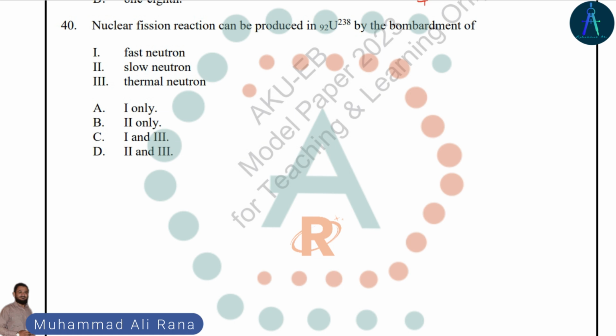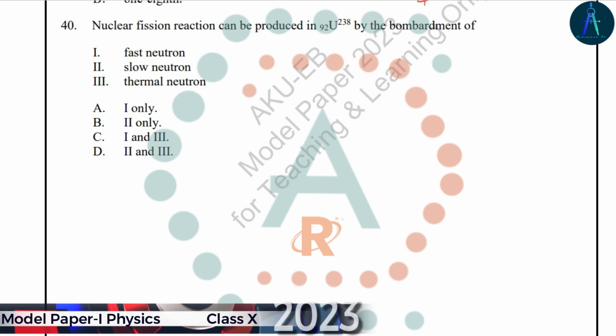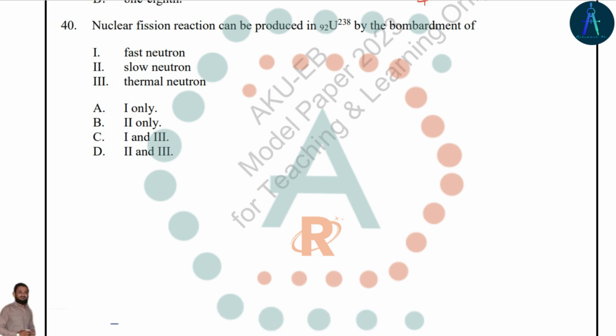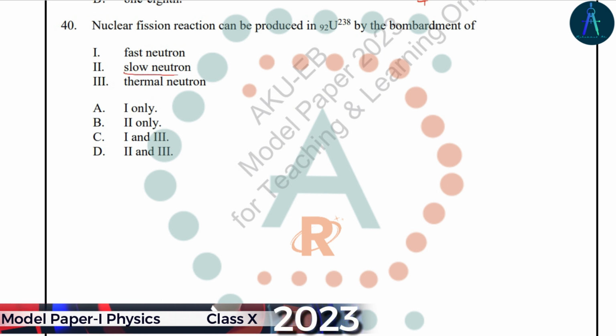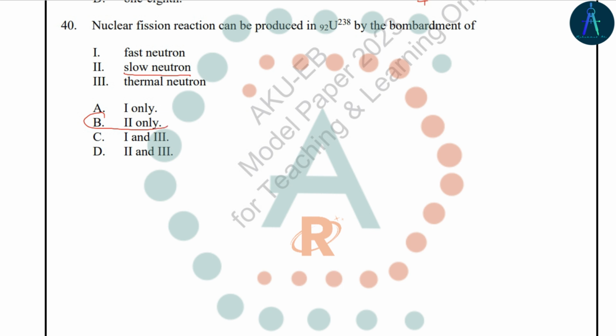These slow neutrons strike the nucleus of uranium, that makes it more unstable, and to gain stability, that uranium splits into two fission fragments of krypton and barium. So for now, the correct answer is slow neutrons. So option B of this question is the right answer.